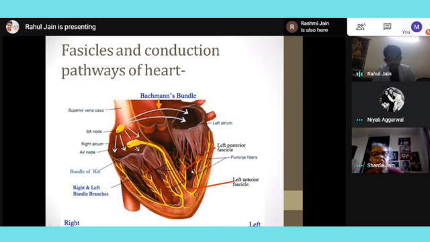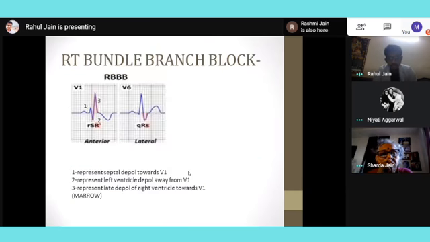So this is the normal, and then we have something called bundle blocks. We might have right bundle branch block, where the whole right bundle gets obliterated, and left bundle branch block, where the whole left bundle gets obliterated. We have specifically left anterior fascicular block and left posterior fascicular block. So how to detect these in patients?